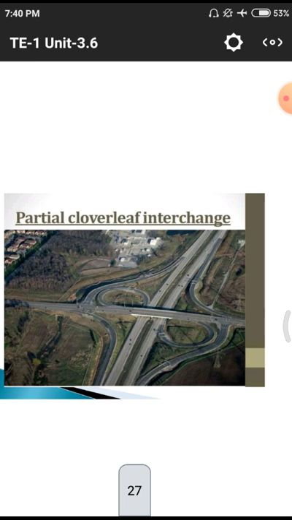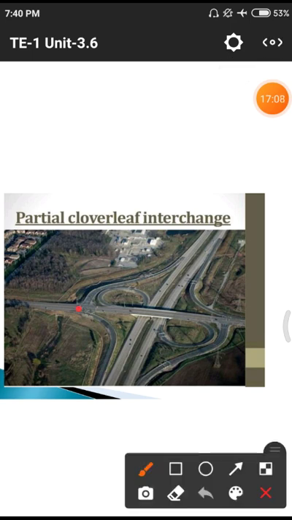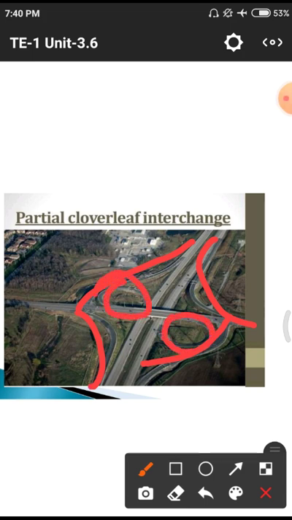This is the partial cloverleaf structure, and we are having a rhombus shape. Here this is the connection, another connection, another connection, and another connection, in both directions. But here only two loops we are having. That means two loop-like structures.